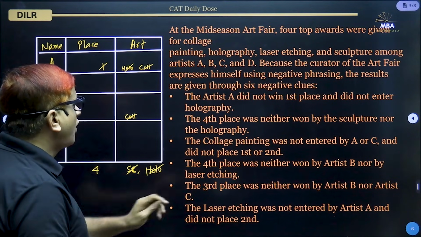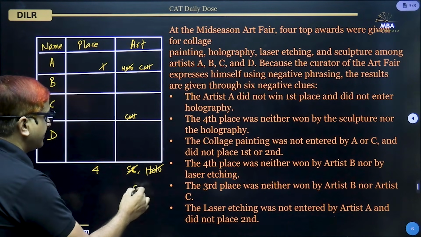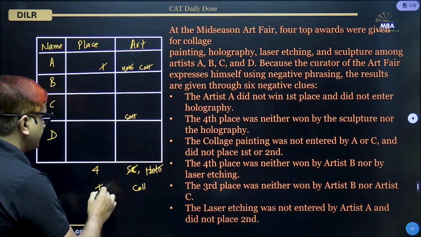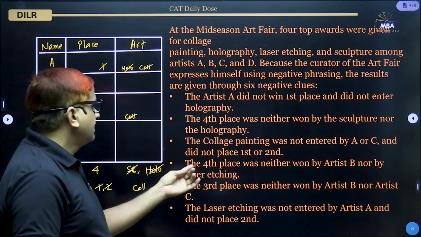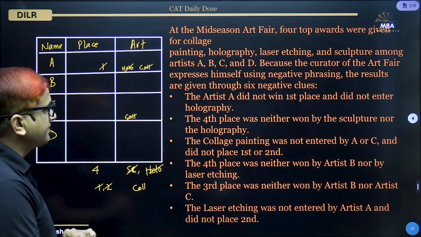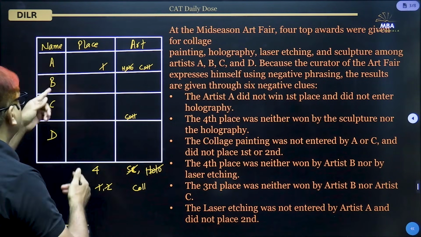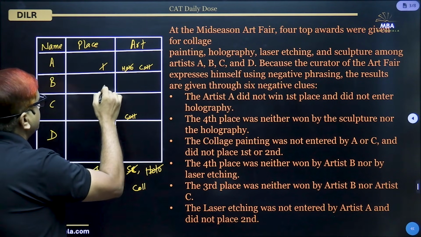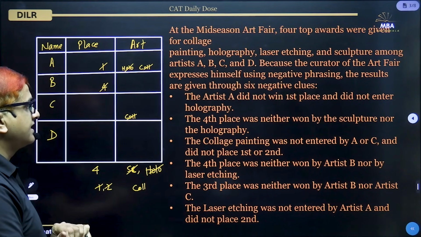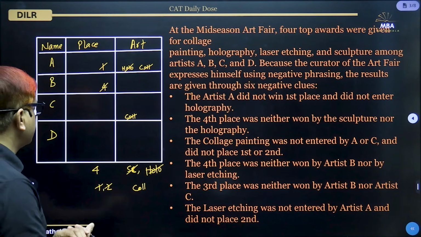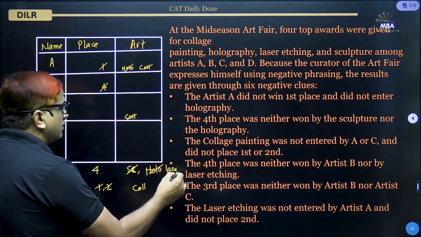And did not place first or second. So collage painting itself is neither first nor second, so that we have to put outside. Now, the fourth point is the fourth place was neither won by artist B, so again it is talking about the name. So, directly we can put it here. The fourth place was neither won by artist B nor by laser etching. So, this fourth place is not won by laser etching also.